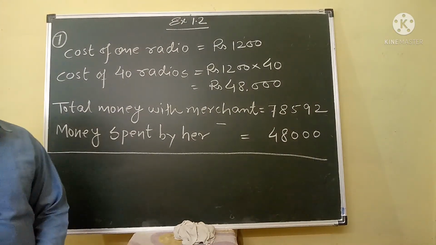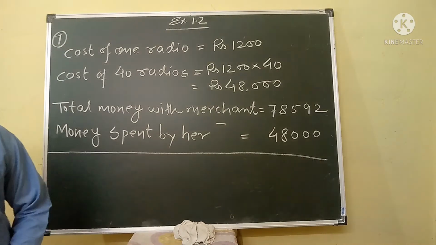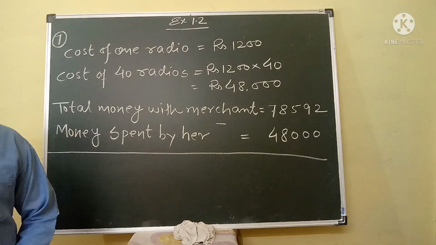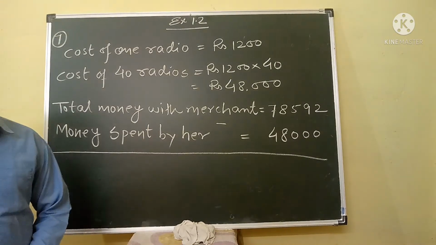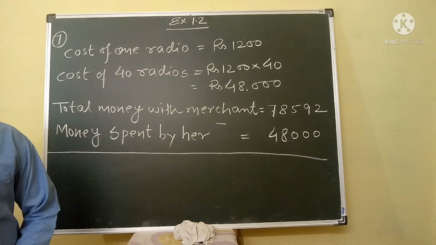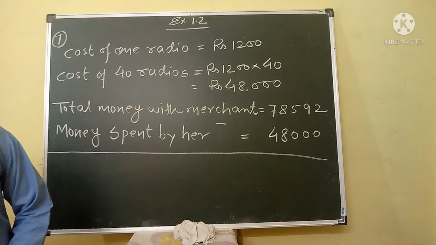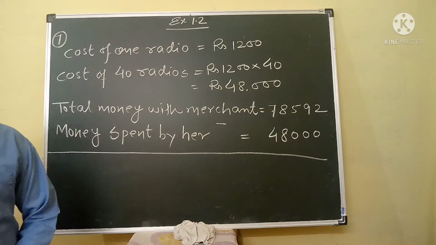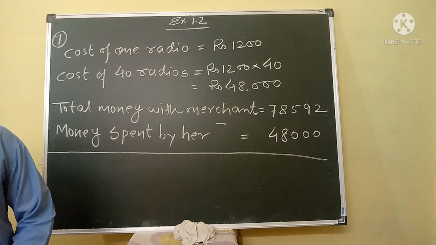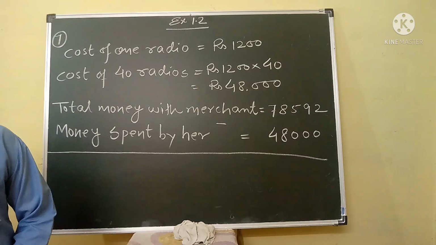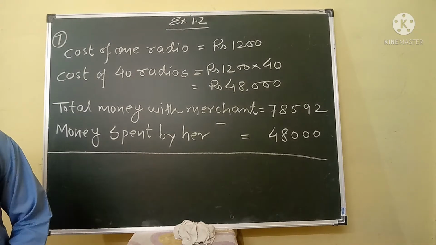My dear student, again we will do one more question. This is question number 7. A merchant had rupees 78,592 with her. She placed an order for purchasing 40 radio sets at rupees 1200 each.